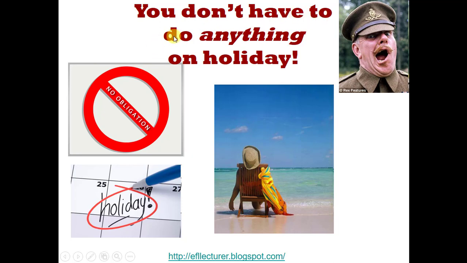In past, it is didn't. For example, you didn't have to do anything in the last holiday, because we have to add the time expression for past. Now, in future is you won't have to do anything on the holiday.